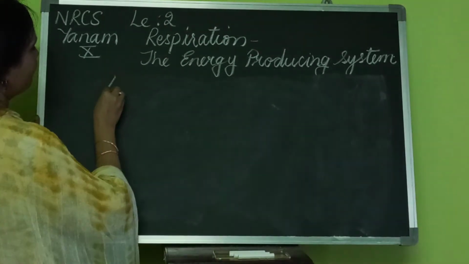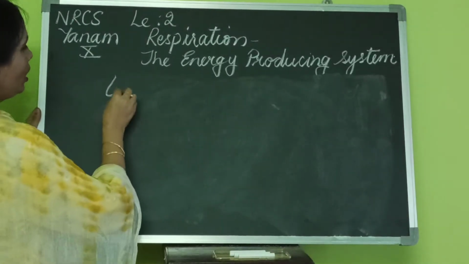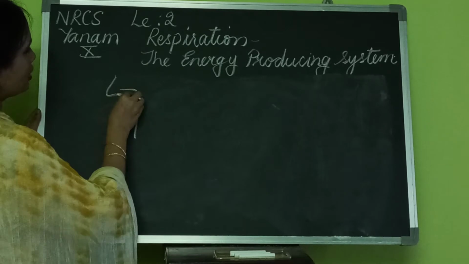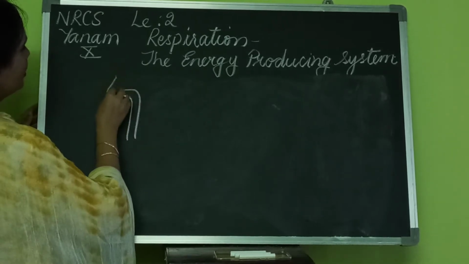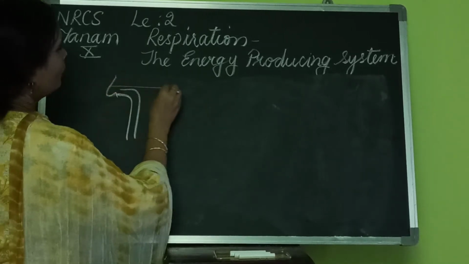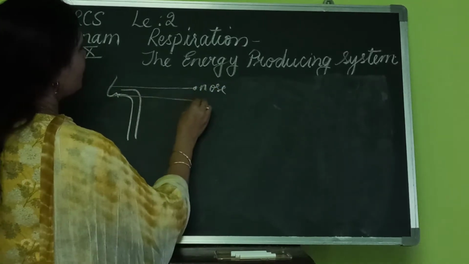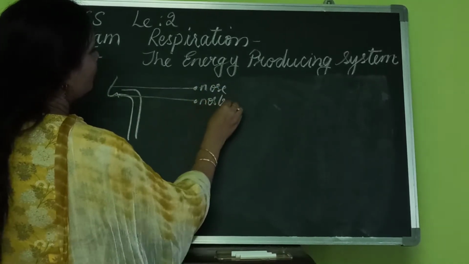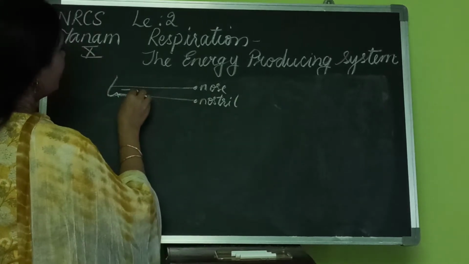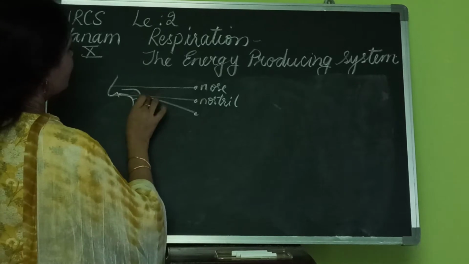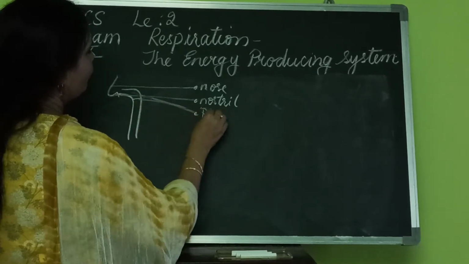This is the nasal cavity, nostril, and then this is the pharynx. This is the nose. This is the nostril. This area is the pharynx.